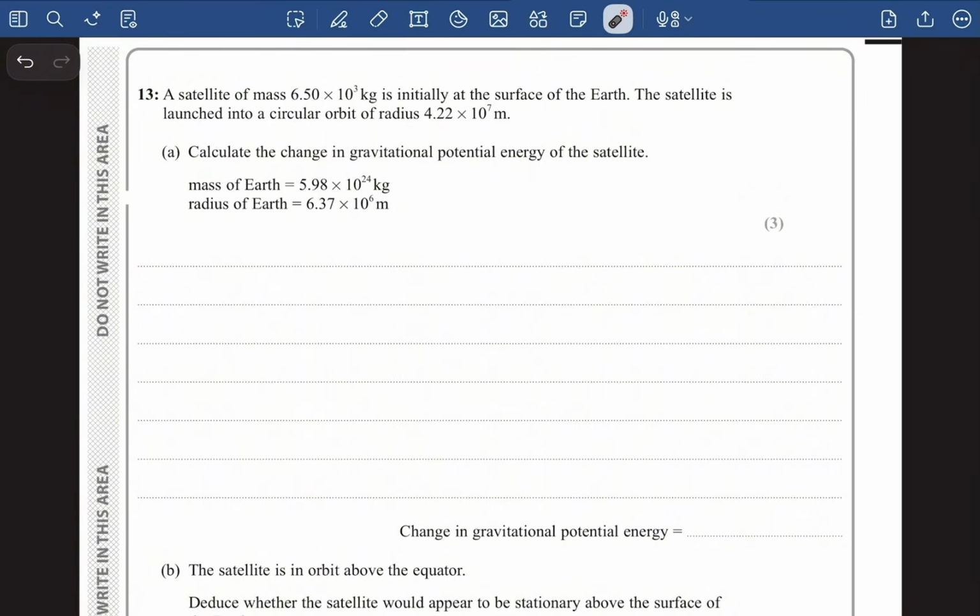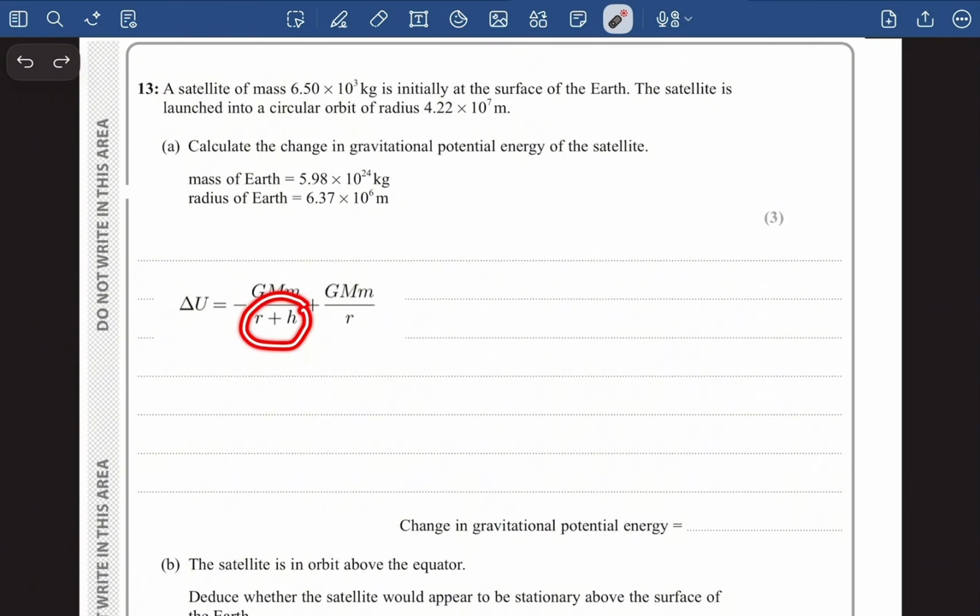Now let's apply exactly the same formula right here. Okay, so the change in gravitational potential energy is going to be minus GMm by r plus h plus GMm by r. Now here you can see r plus h is written. This r plus h basically means the radius of the Earth plus the distance from the surface of the Earth to the circular orbit. Okay, now right here they have given us that distance together, the radius of the circular orbit. So basically this radius includes both the r plus h, and this radius is basically this r.